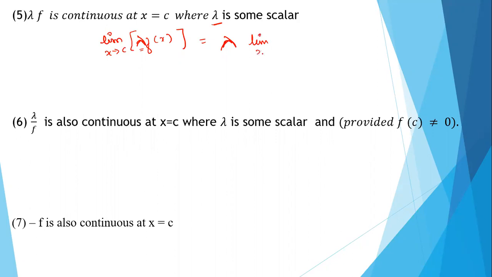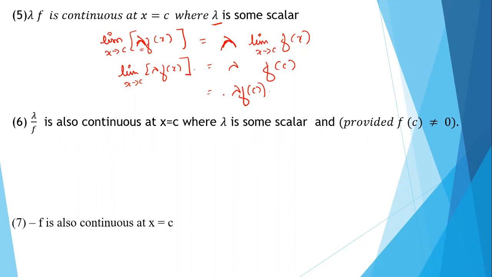So limit x tending to c f of x. Here f is continuous, so this will be f of c. So here what we get? Functional value is same as the limiting value. So we can say here lambda into f is continuous at x is equal to c. This is lambda into f of c. Got it, right?